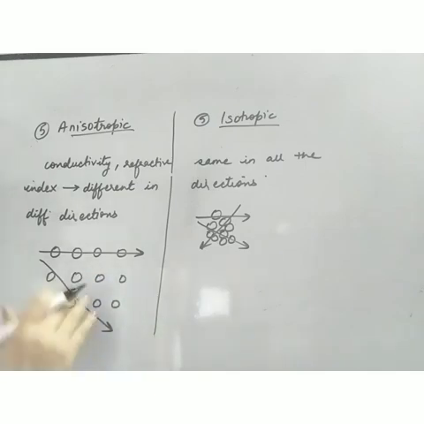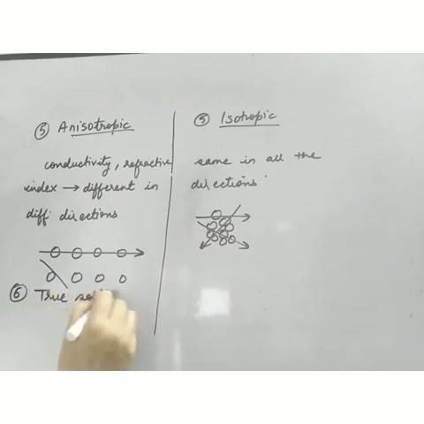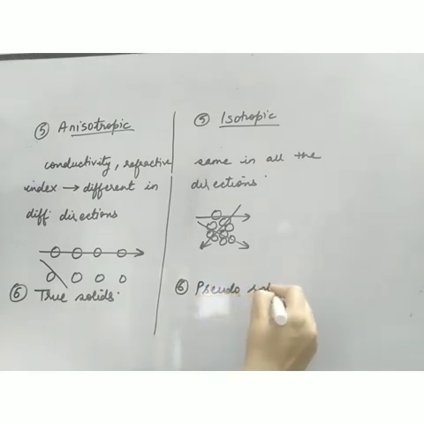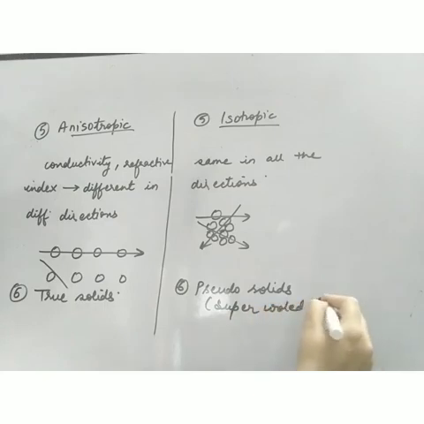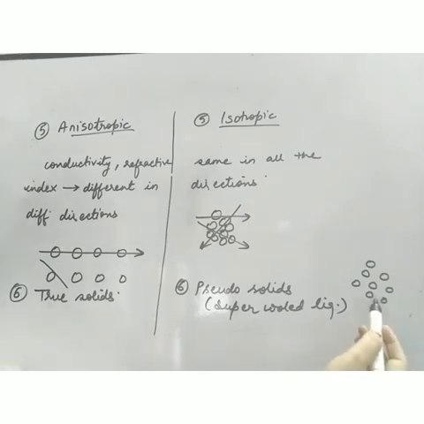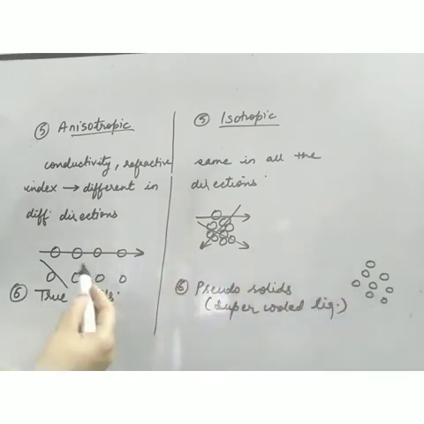Now these crystalline solids are true solids because they exhibit all the properties of solids, but the amorphous solids are pseudo-solids. Now what is the meaning of pseudo-solids? Pseudo-solids means super-cooled liquids. Now what is the meaning of super-cooled liquid? What is the structure of liquid? Liquids have this type of structure. The particles are not regularly arranged and there is distance between the particles. Suppose I cool this liquid, what will happen? The particles will come close, but the arrangement will be like this only. It will not turn to a regular arrangement.